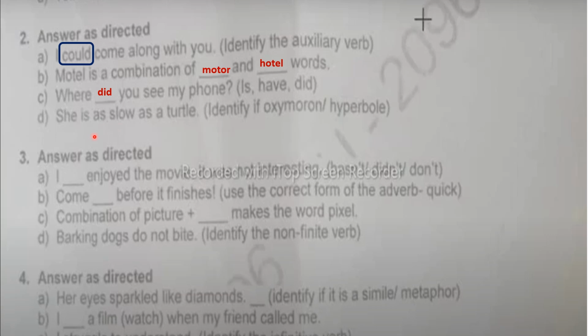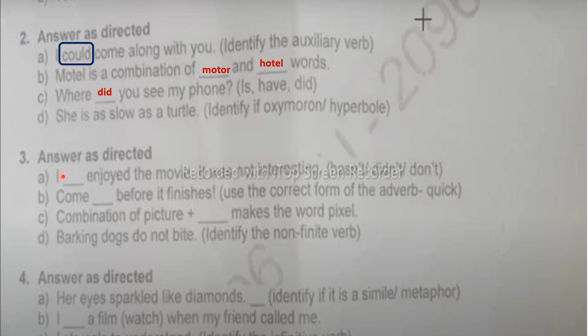At least the paper setter might have given she is as fast as a turtle, then it could be oxymoron. So I really don't know how to give the answer, students. Maybe according to the paper setter's key he or she might have given oxymoron, so I leave it for you. I'm sorry, I cannot give an answer for this wrong question.